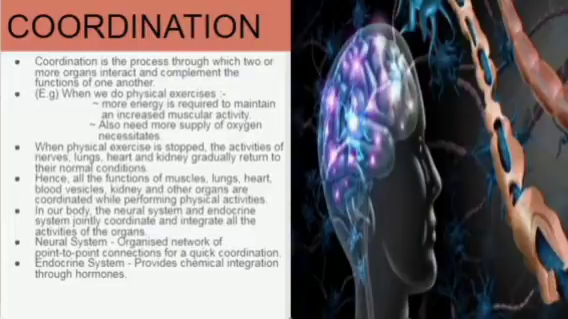are all coordinated to each other. In our body, the neural system and the endocrine system integrate the activities of our organs. Neural system consists of organized networks which are connected point to point for a quick coordination, whereas endocrine system provides chemical integration through hormones.